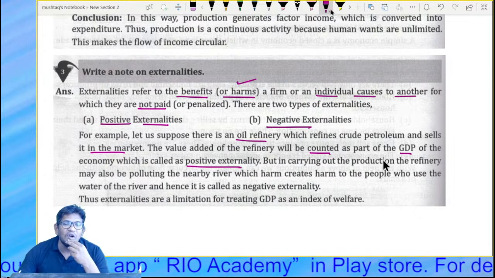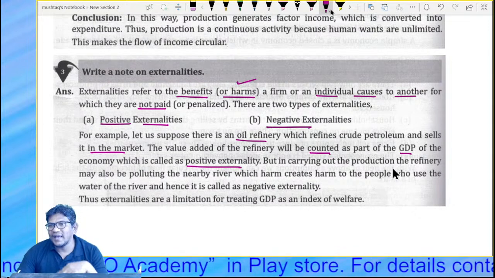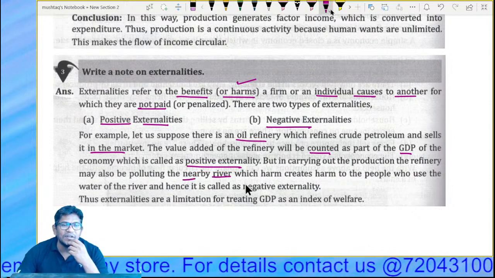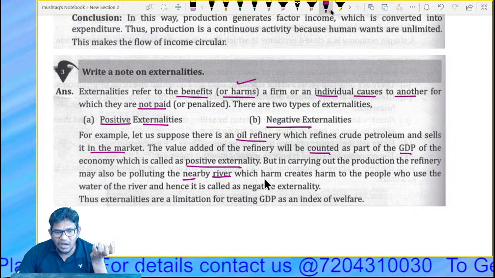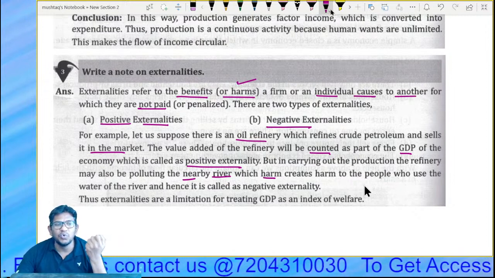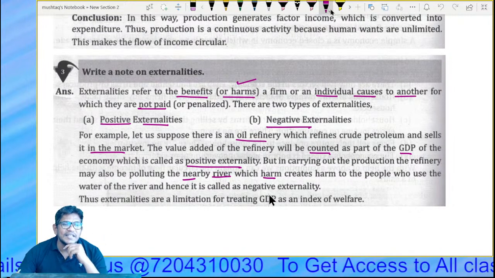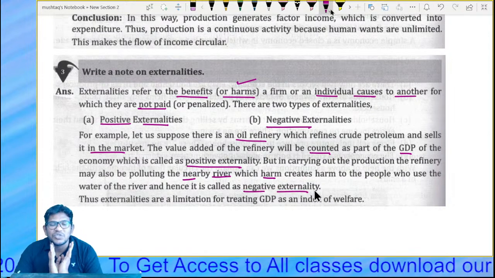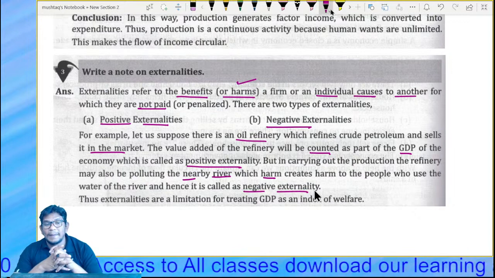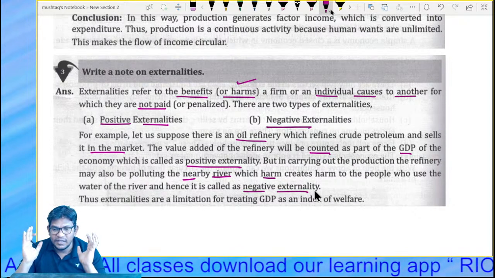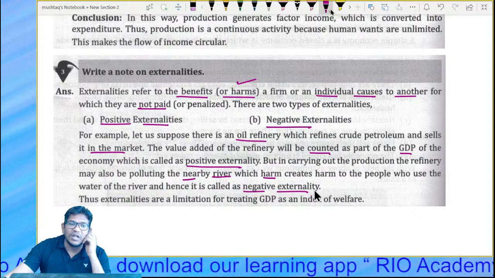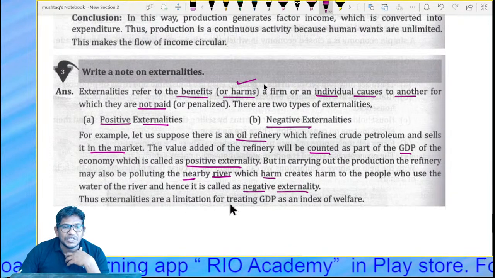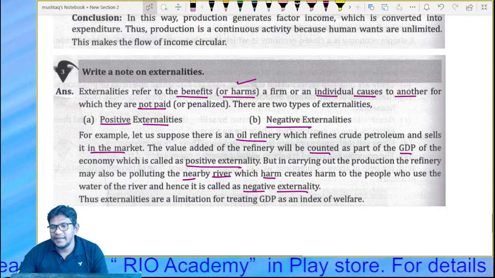But while carrying out the production, the refinery may also be polluting the nearby river, or there may be harm created to the people who use the water. Hence it is called a negative externality. So if you are getting any benefit, that is a positive externality. If you are harming or disturbing society, that is called a negative externality. Thus externalities are limitations of treating GDP as an index of welfare.